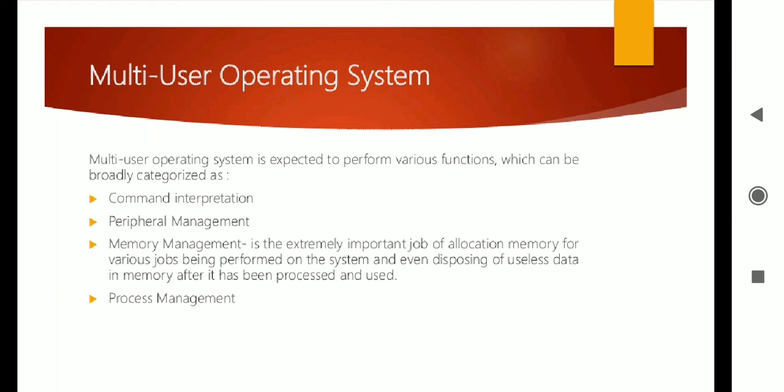Next, memory management, which is an extremely important job: allocating memory for various jobs being performed on the system. You may have the idea of dynamic memory allocation and static memory allocation. So it allocates memory for different jobs, and even disposes of useless data in memory after it has been processed and used. Say for example, you need to execute one program.